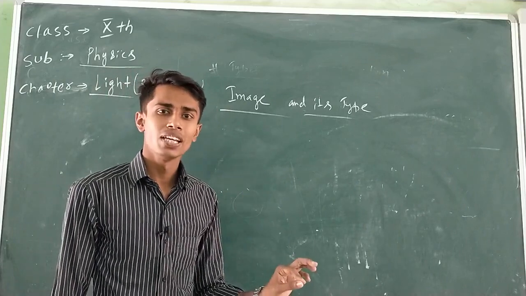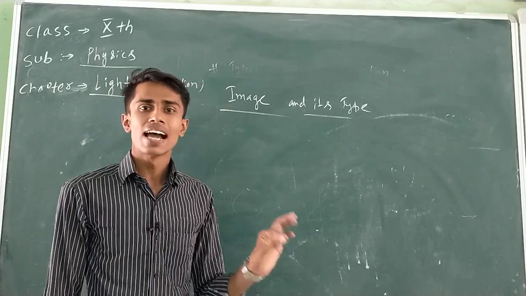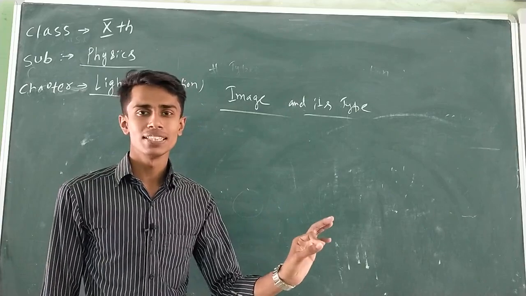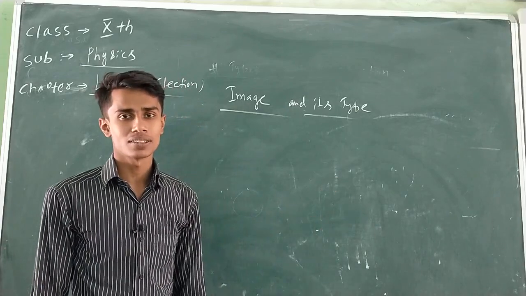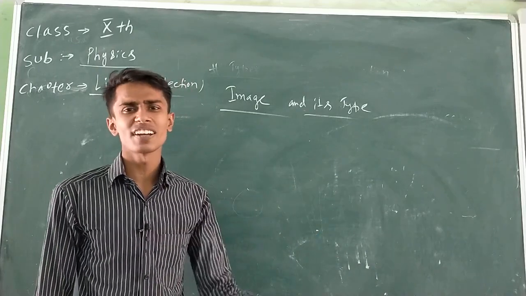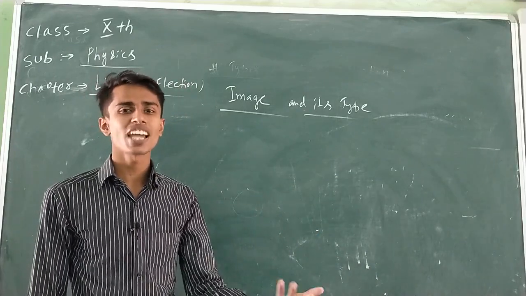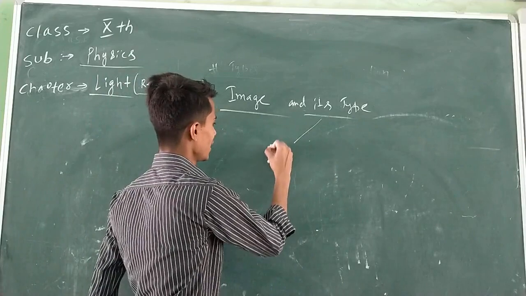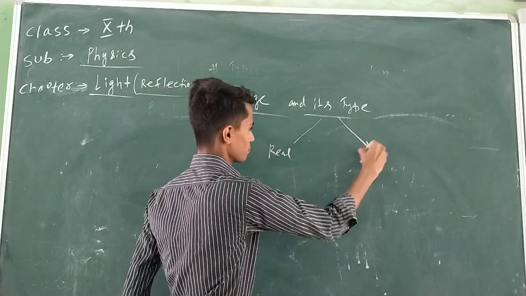Now listen, what is the condition when image will form? Image will only form if at least two reflected light rays either meet actually or virtually in front of the mirror or behind the mirror. In fact, these two lines are defining the types of image. Image can be of two types. The image may be real, the image may be virtual.